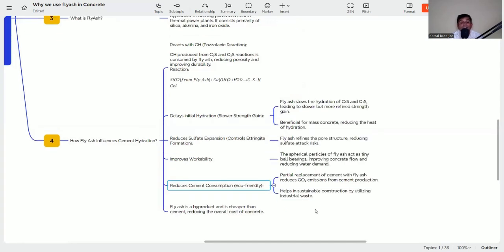We all know that whenever we are producing cement in the plant, it emits carbon dioxide, which is the harmful gas, the greenhouse gas, which is affecting our environment. So whenever we are using the fly ash, in that way we are also making our environment more sustainable. And also fly ash is a byproduct, as I already discussed, that is cheaper than the cement, reducing the overall cost. So these are the reasons we are using the fly ash in the concrete.